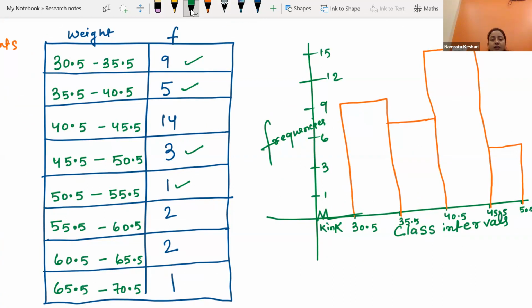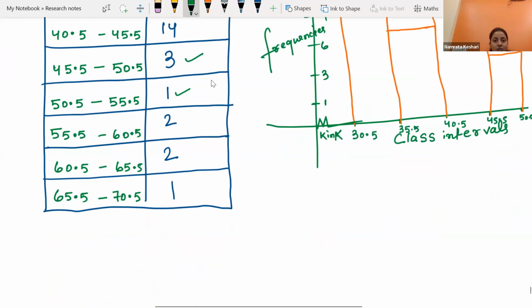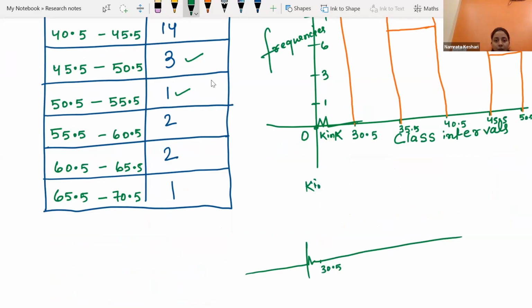Because we say that directly from the origin 0 we are jumping to 30.5. That's why we show our graph like this. And here 30.5 is there. It's called kink or break. We just draw it while drawing histogram to show that directly we are jumping to 30.5. Got it?